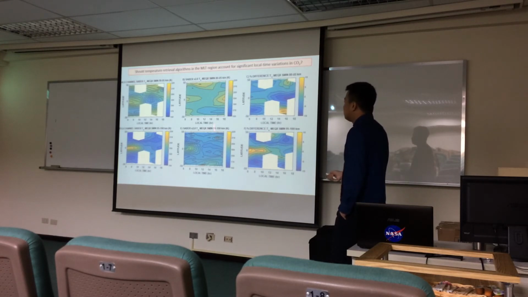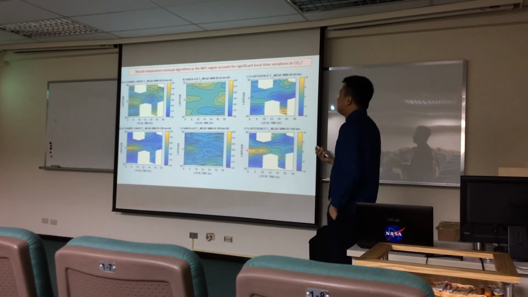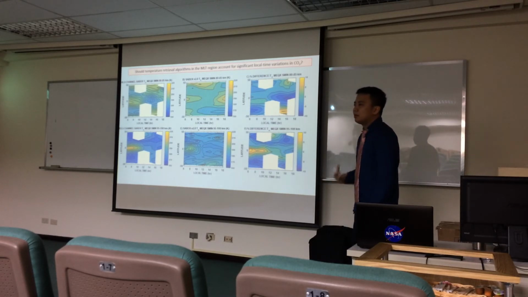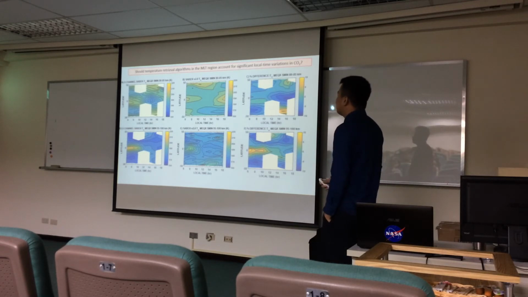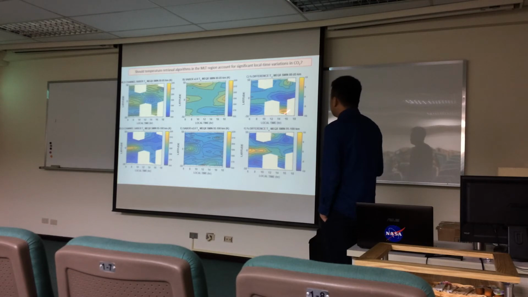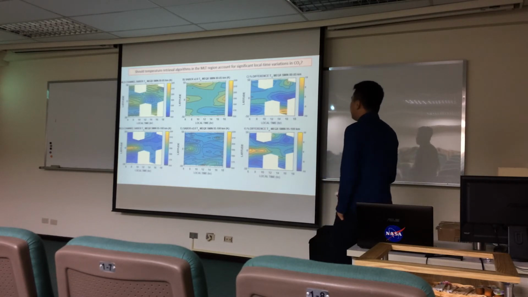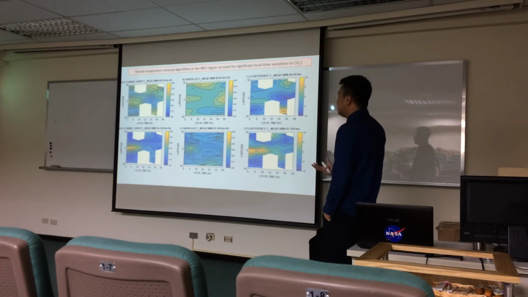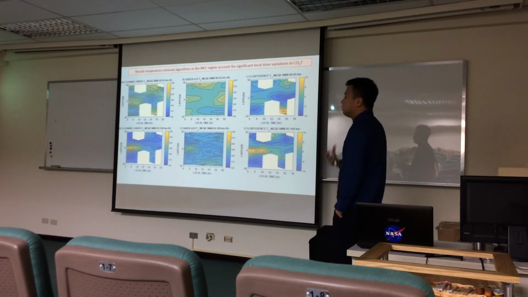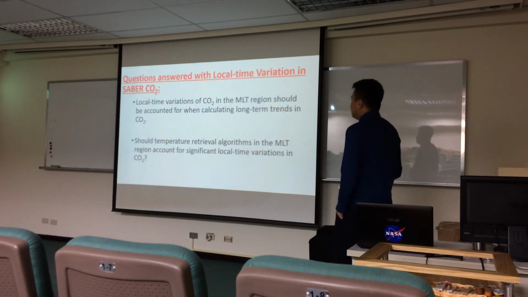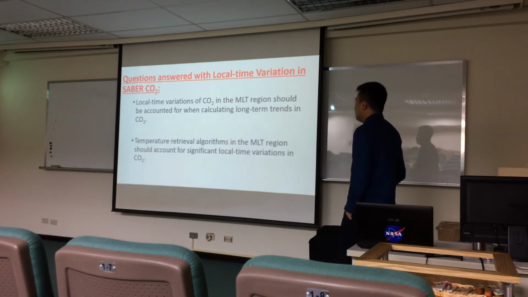This one is the local time variation of temperature, so this is mesosphere, lower thermosphere. Also from SABRE, but from a temperature that was derived using a retrieval algorithm that does not account for the local time variations in CO2. And we took the percent differences, and we found that there's up to plus minus 10% difference between the two, which is actually quite high when talking about tidal dynamics, and most importantly, when talking about calculating accurate trends in the MLT region. And so for the second question, yes, we need to account for such local time variations.